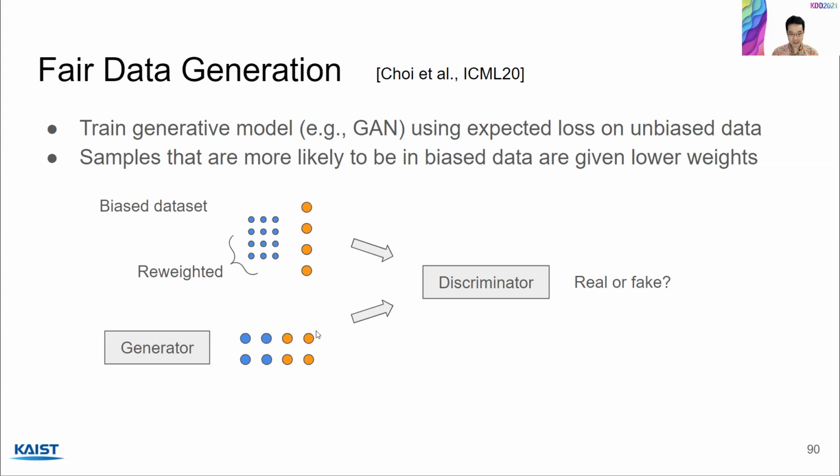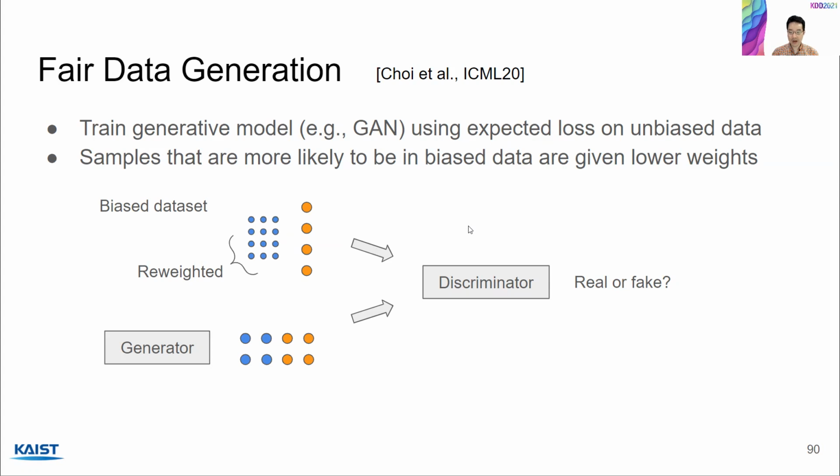That's also realistic. And both of these go to the discriminator, which tries to distinguish real versus fake data. If the training is done properly, then the generator will be smart enough to generate realistic fake data, while the discriminator will be really good at telling apart real versus fake data. So that's the typical GAN structure.